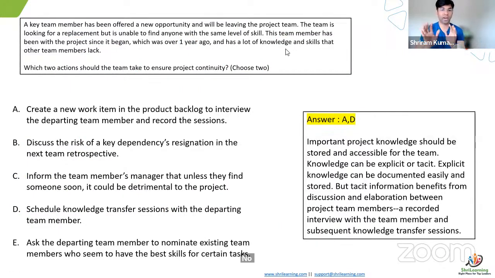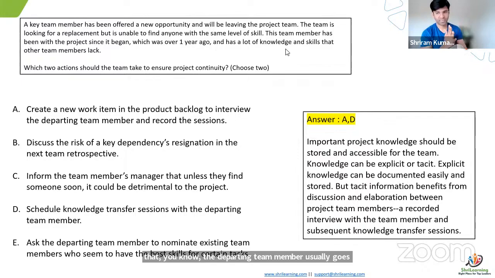If you have an answer, please go ahead. Well, what I feel is that the departing team member usually goes with some responsibility, and usually continues to keep that responsibility of handing over the job, especially in D, where he does the knowledge transfer.